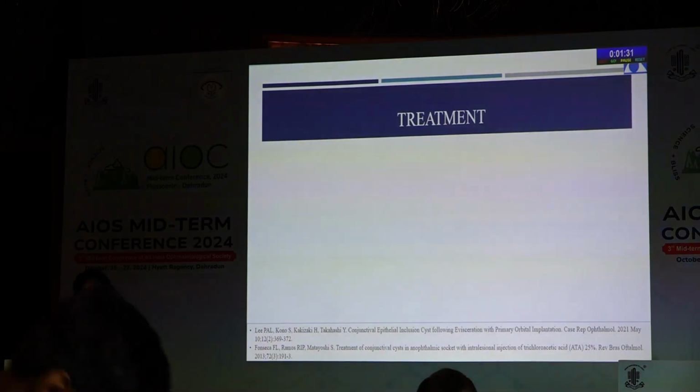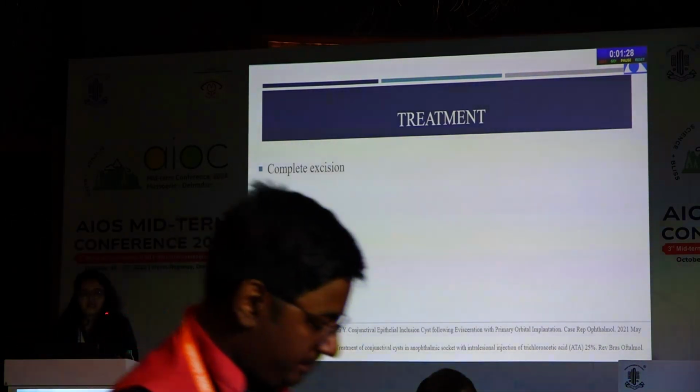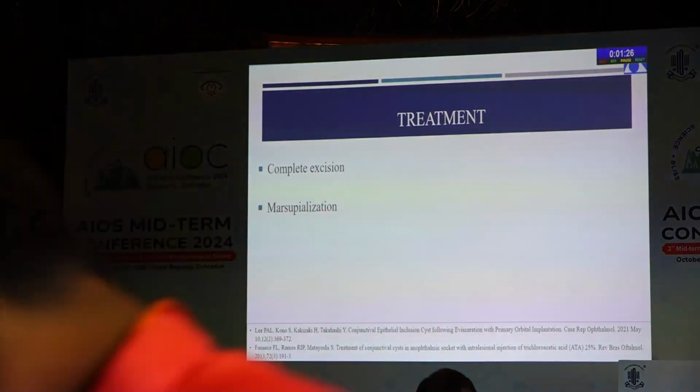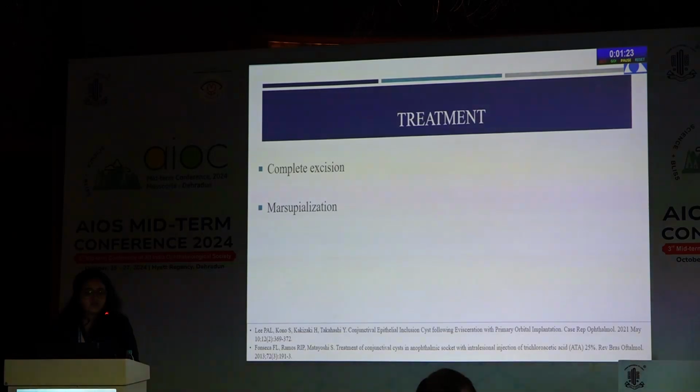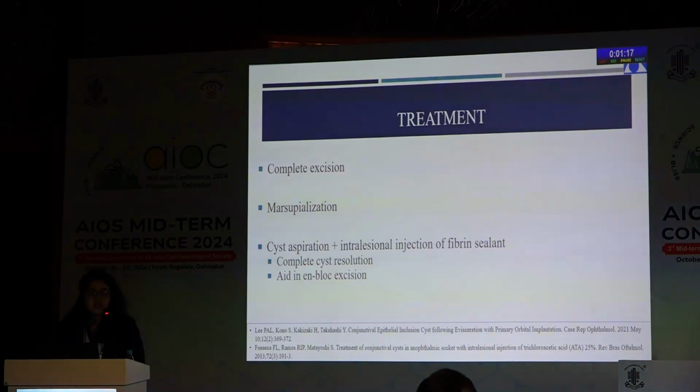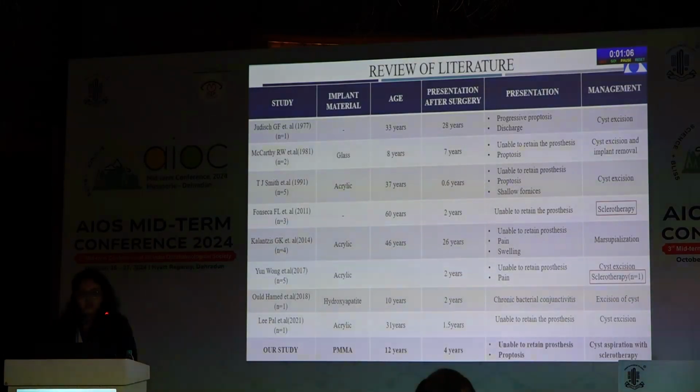Management in such cases is challenging, and literature has shown that complete excision of the cyst with or without implant removal, or marsupialization in cases of small cyst, are the gold standards. But another conservative alternative treatment option is cyst aspiration with intralesional injection of a sclerosing agent, which we did in our patient, which resulted in complete cyst resolution or aided en bloc excision. Similar results were seen in the literature review, where 2 papers showed that they used sclerotherapy as the treatment option, giving positive results. According to my research, this has been the first case presented in India, and that makes it rare.